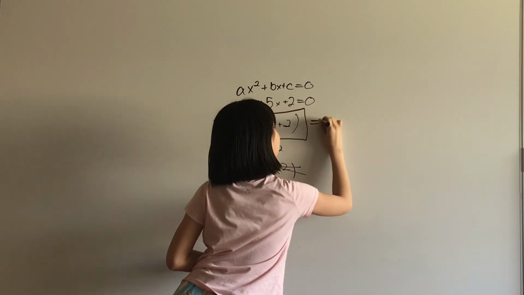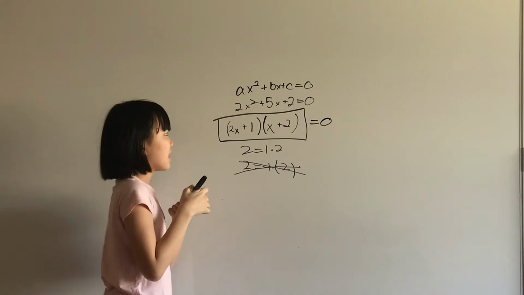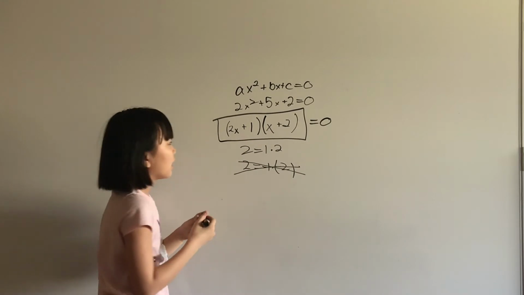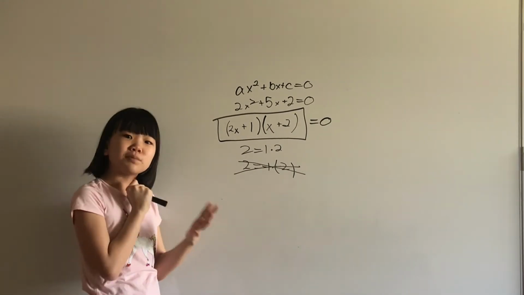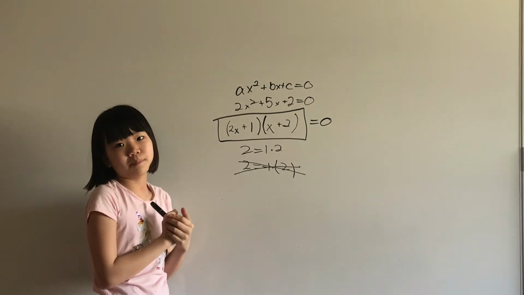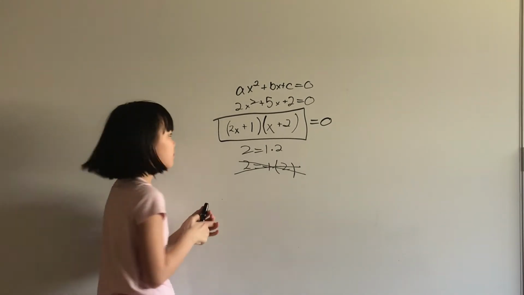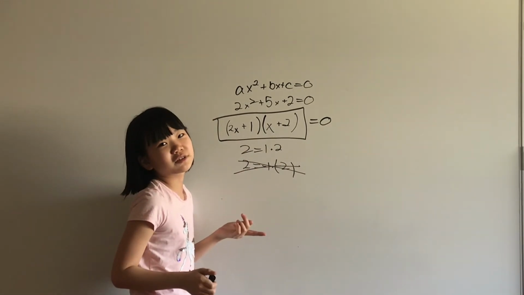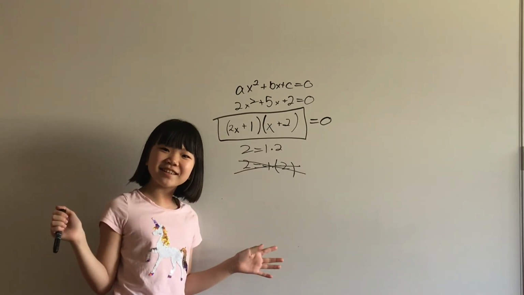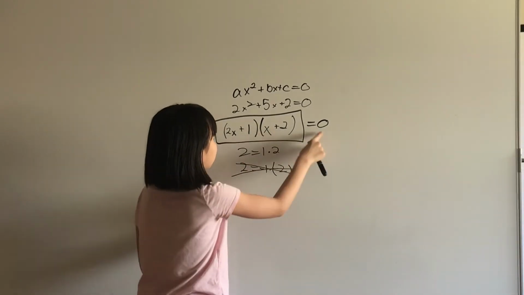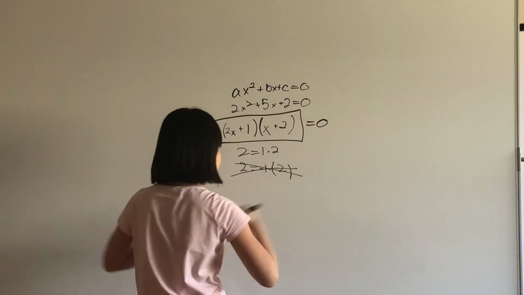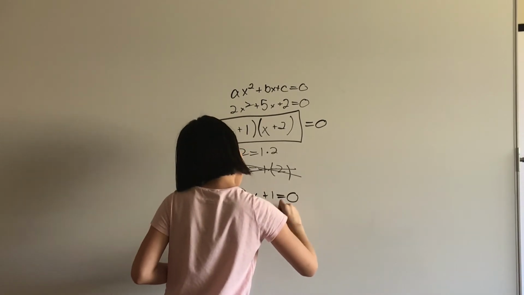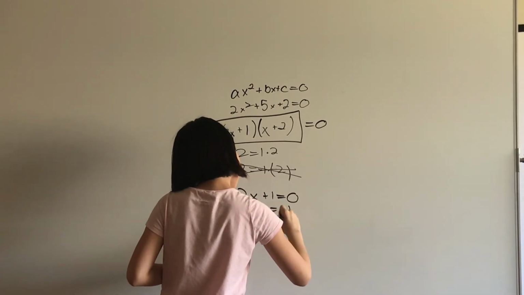Whoops. Don't forget that it equals 0. But then, how do we know what this has to do with the solutions? Well, two numbers multiplied together only produce 0 if one or both of them is 0. And so either this one is 0 or this one is 0. Yes, there can be two solutions to a quadratic equation. Amazing, isn't it? When 2x plus 1 equals 0, hey, this is just a linear equation. 2x equals negative 1, and so x equals negative 1/2.